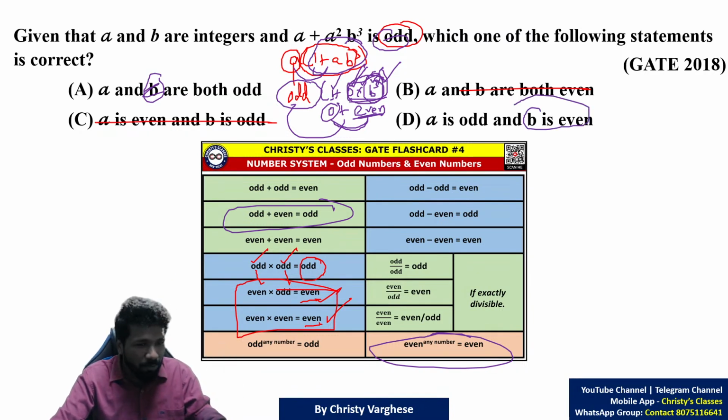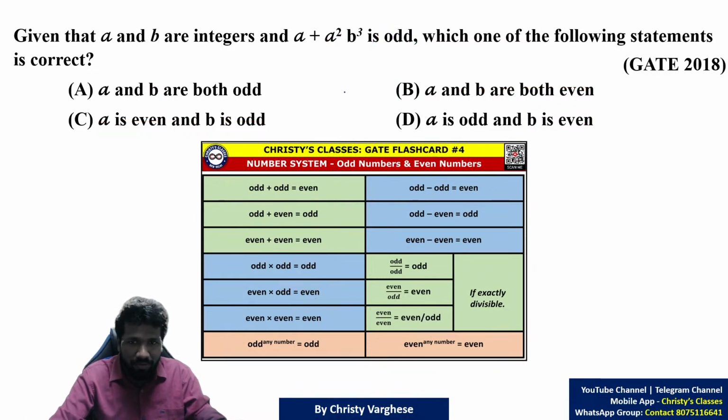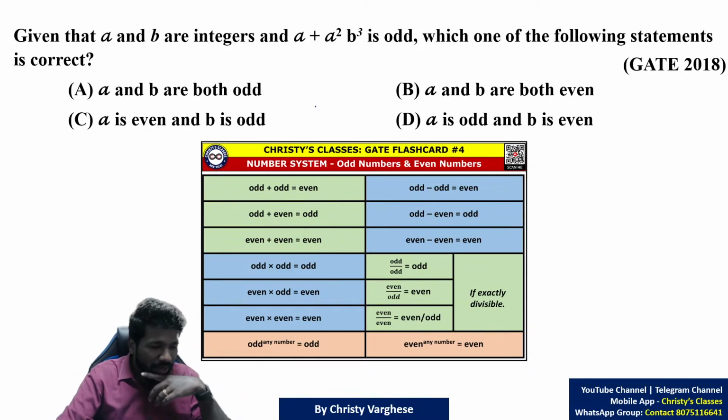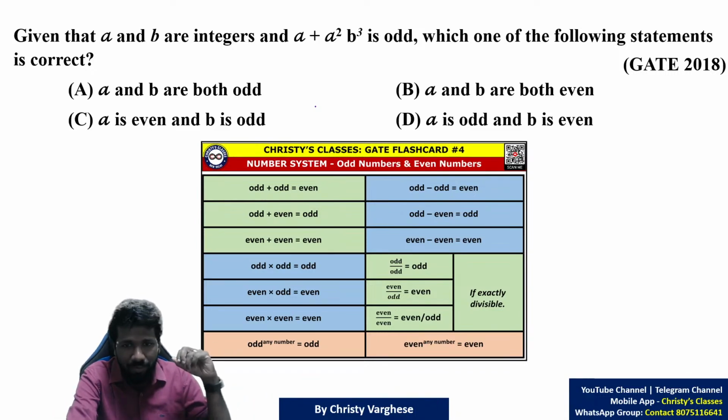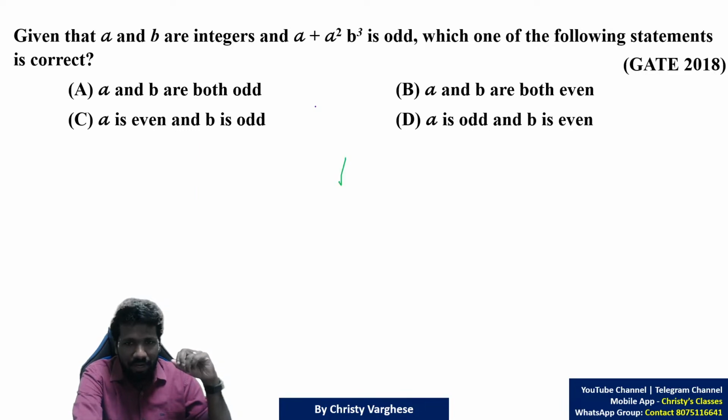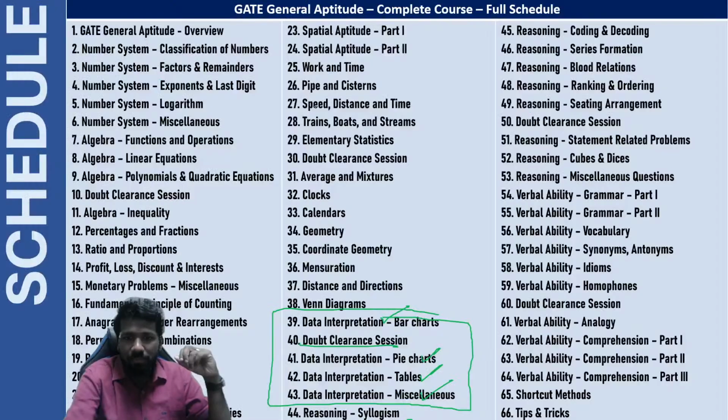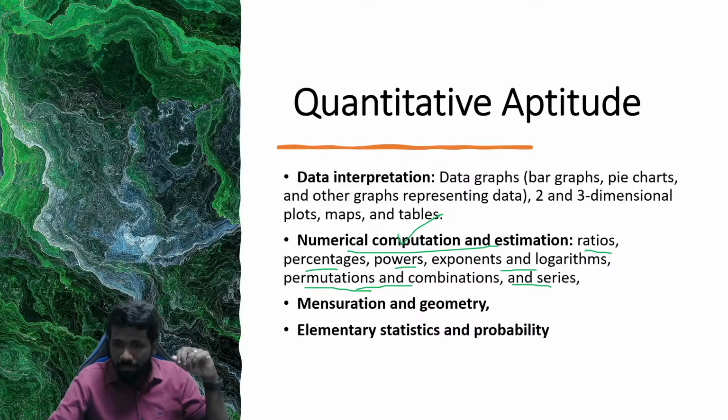Again, if the second approach is confusing for you, the example method will help you. The second approach is actually a little more time saving. How many of you understood it? Can you please mention? We discussed 2 methods. If even one of the methods is clear, let me know. So that was a number system idea. That is an example of a numerical computation and estimation question.